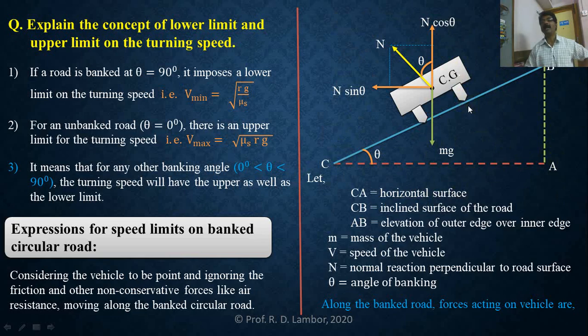The center of that banked road is in this direction. So definitely, which component of normal reaction is directed towards the center of the circular road? N sin theta. Surely, N sin theta will be providing the necessary centripetal force for the circular motion of this vehicle. And N sin theta is nothing but the horizontal component of normal reaction that we have explained earlier.